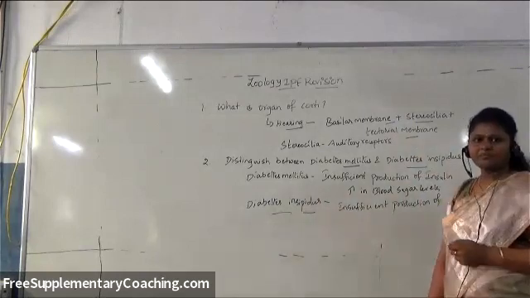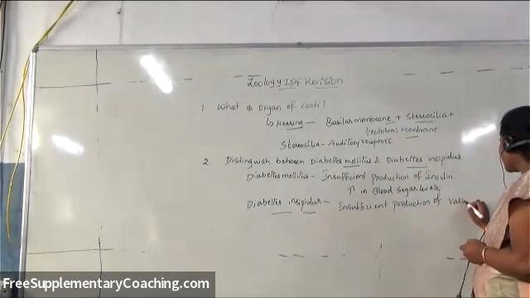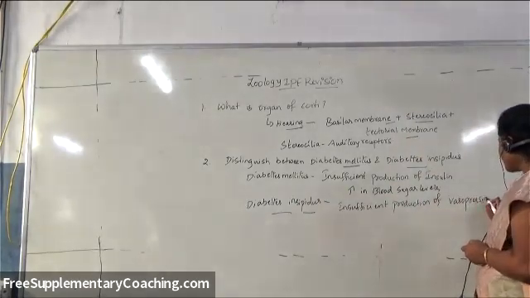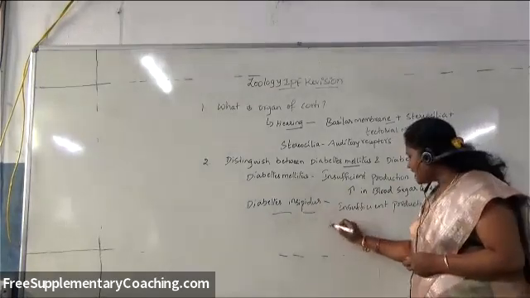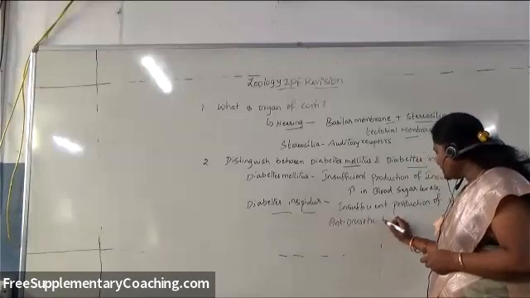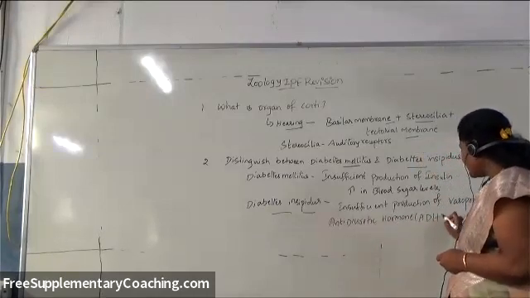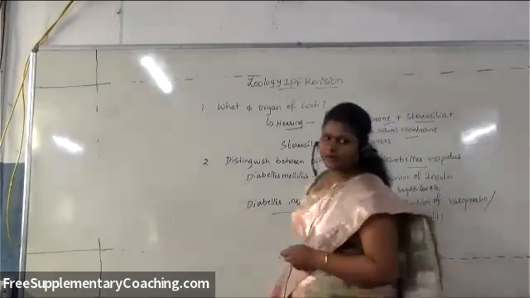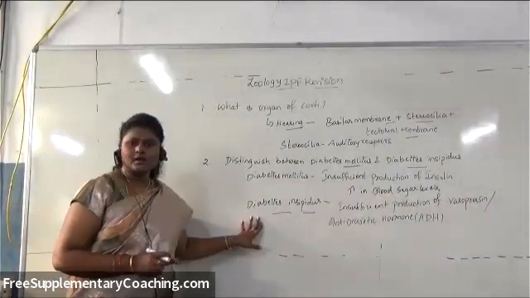Actually, the hypothalamus secretes the hormone called vasopressin, which can also be called antidiuretic hormone, that means ADH.